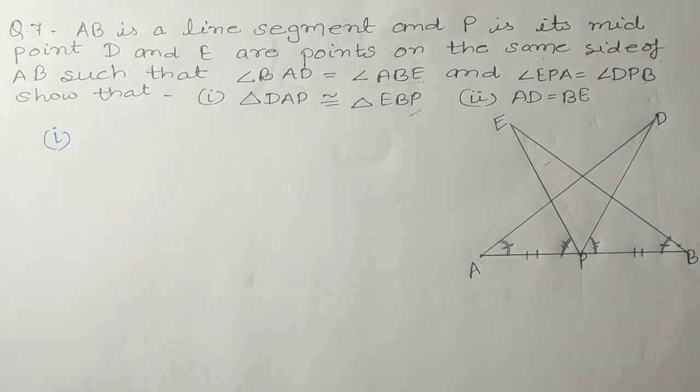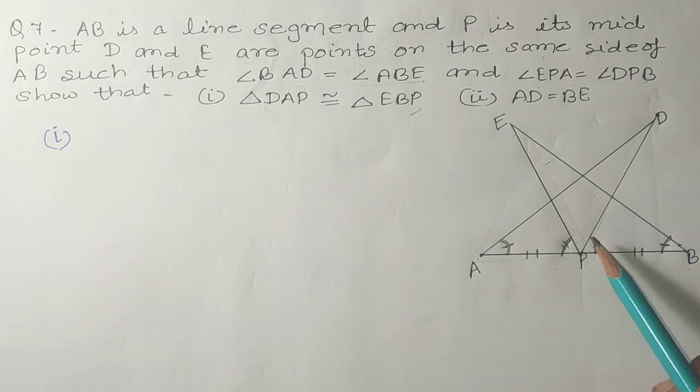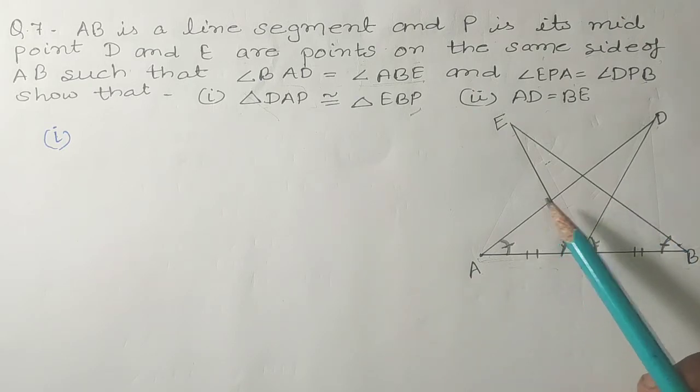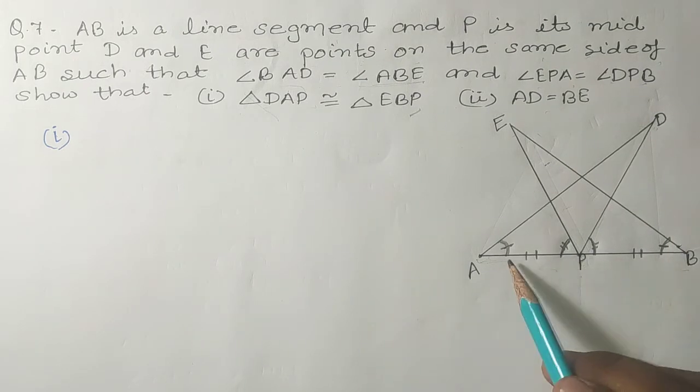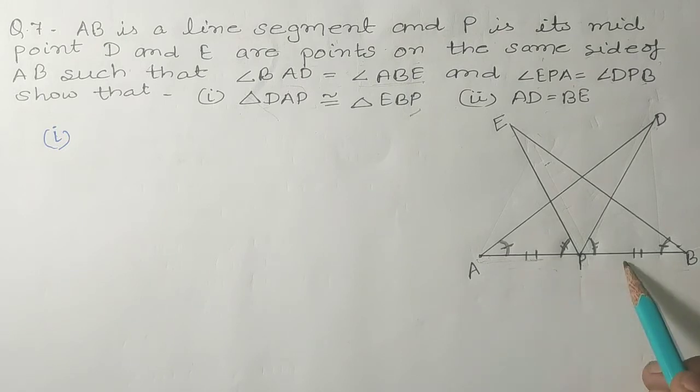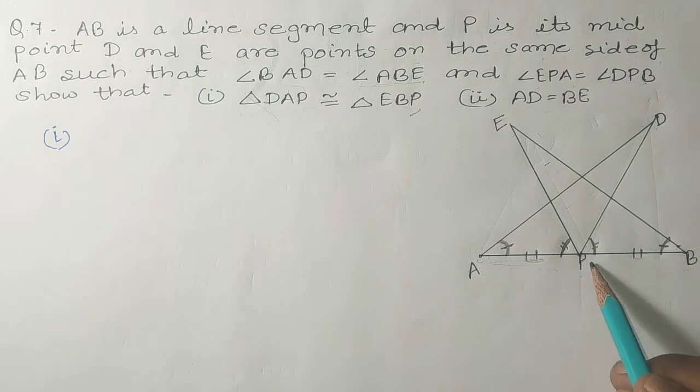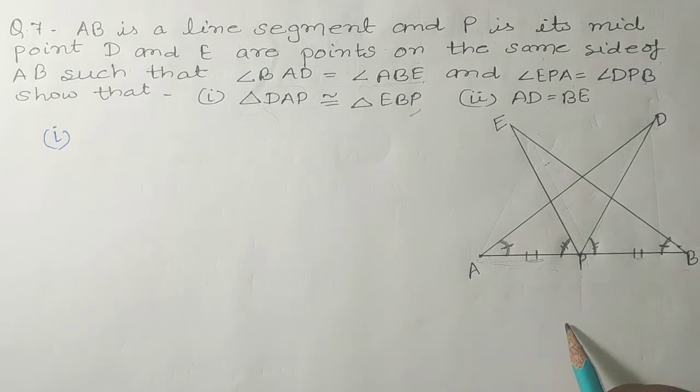Now students, firstly we have to think by which criteria we are going to prove this as congruent. For that, let us see roughly. In triangle DAP and in triangle EBP, see, in these two triangles, the first thing is that this side AP is equal to this side PB, because it is given that P is the midpoint of AB.